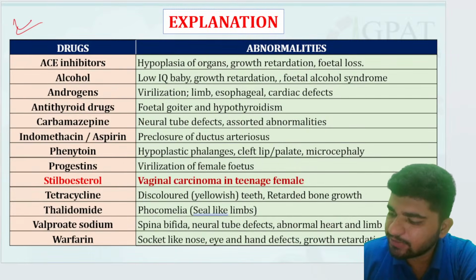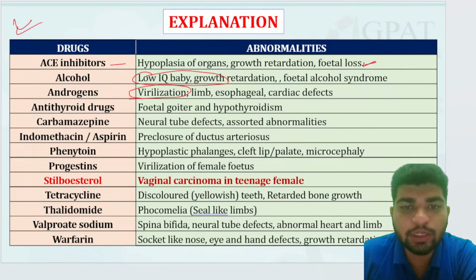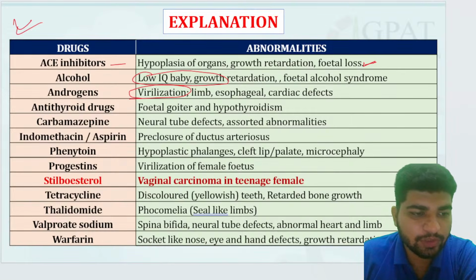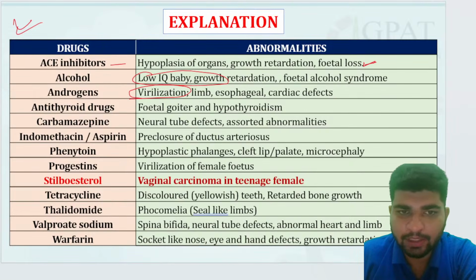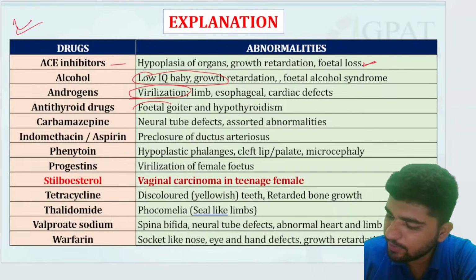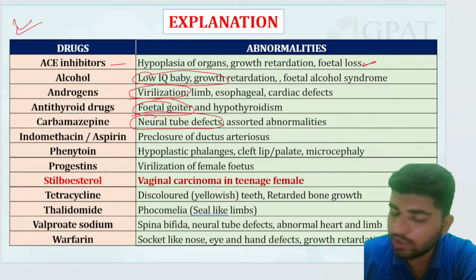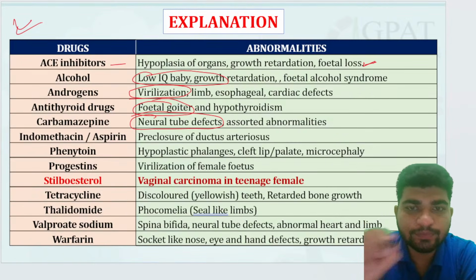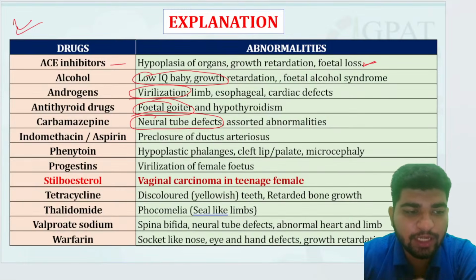ACE inhibitors: hypoplasia of organs, growth retardation, and fetal loss. Alcohol: low IQ baby. Androgens: virilization. From these terms only, you will crack the question. Next, antithyroid drugs: fetal goiter. Carbamazepine: neural tube defects. Just note down these things which I am circling right now. The question will ask from here only.